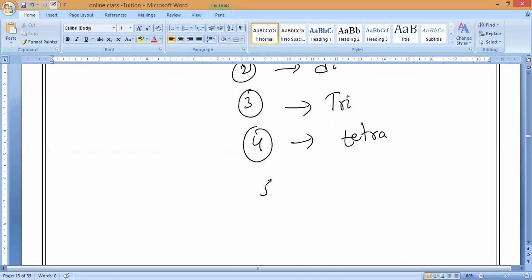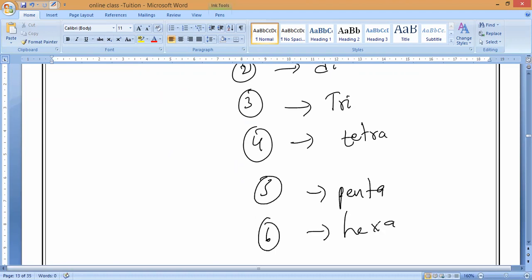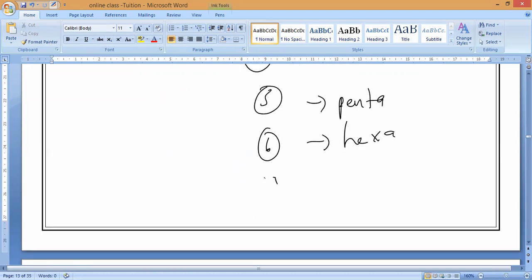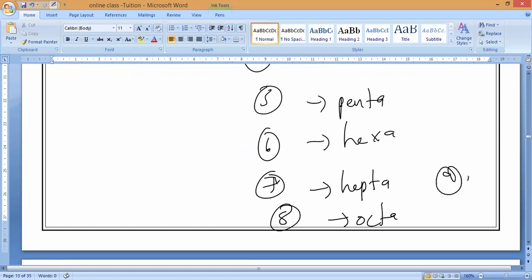Five, penta. Six, hexa. Seven, hepta. Eight, octa. Nine, nona. Then deca. But it won't usually go beyond five or six, because we always write the lowest, simplest numbers. That is what you have to remember.